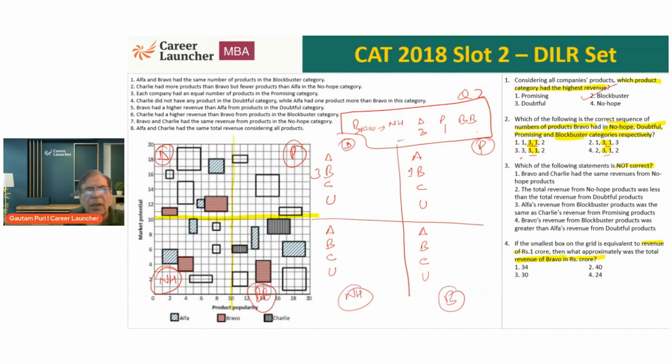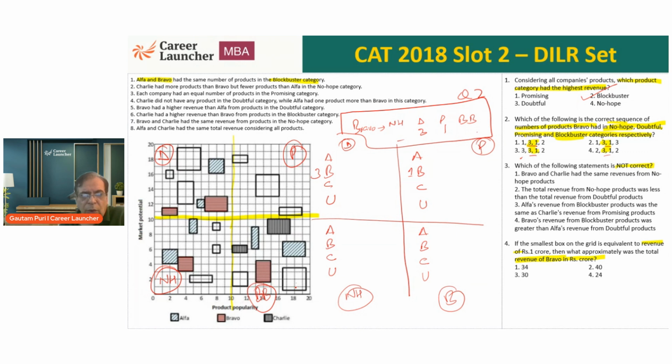So now let's start going through the statements. Statement 1: Alpha and Bravo had the same number of products in blockbuster category. Now, before I do this, should I not just find out which of the categories have how many? Yes. So let's find out. And when I'm doing that, should I look at only the number, or should I look at the revenue also? I should look at the revenue also. Okay. So let's start from here.